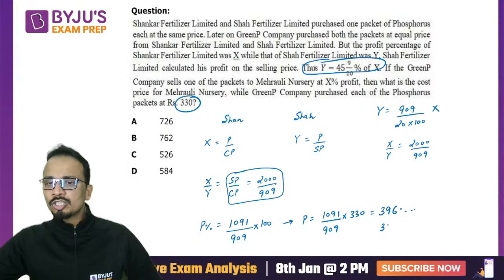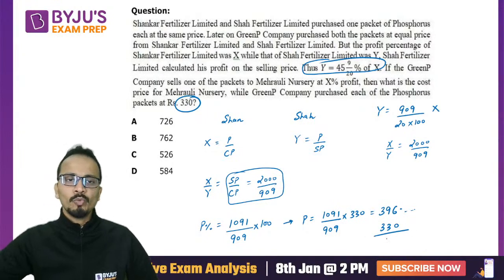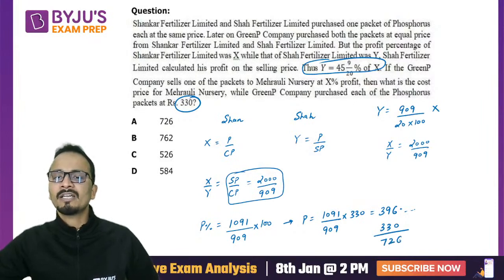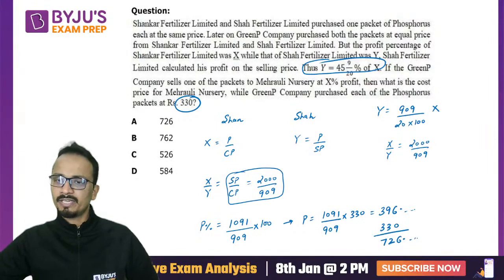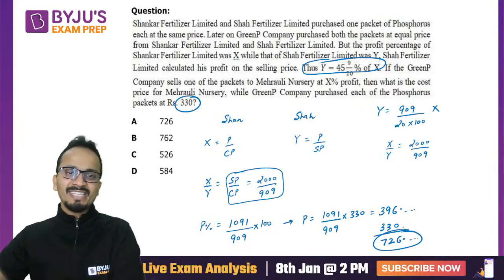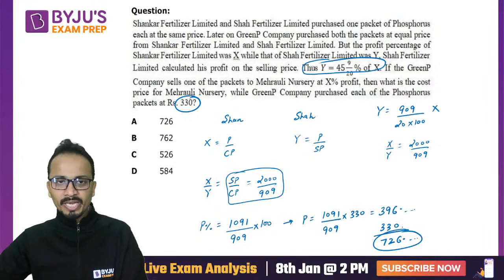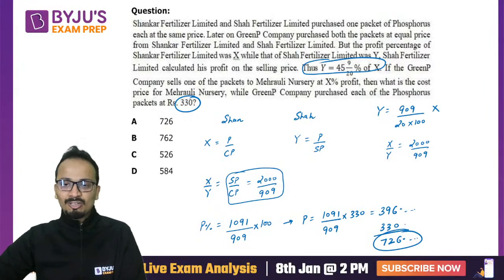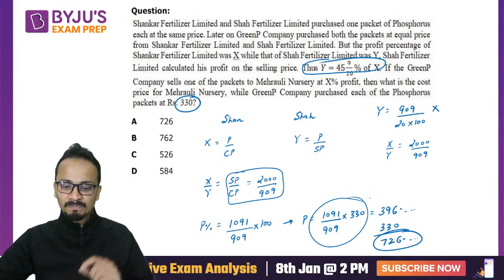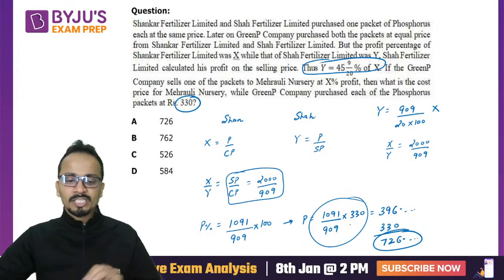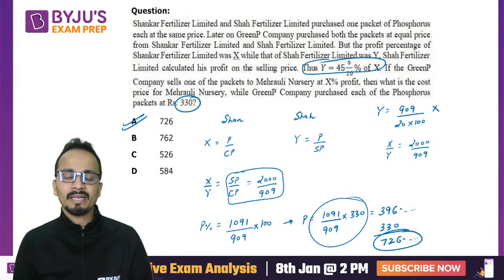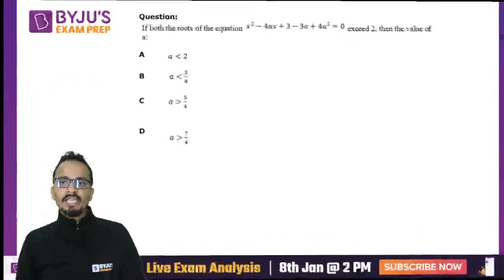When added to the cost price, which is 330, you will get the value of selling price, that is 726 point something. Okay, so obviously a question meant to be left in the examination. So again, without a calculator it will be a little difficult to solve this type of calculations. So 726 point something will be the answer. Option A is the one that I can mark. Right? Let's move ahead.